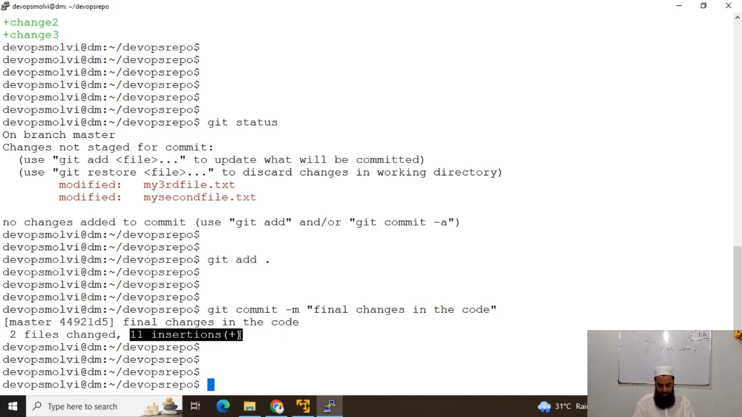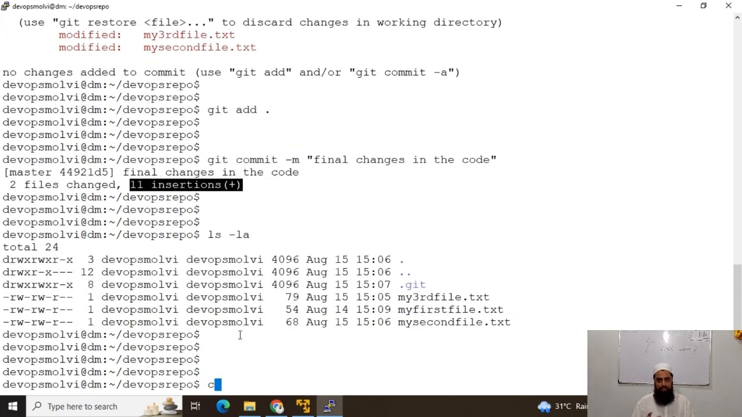And guys, I told you that there is actually a hidden folder, .git, which maintains everything for us, and it is just like a database of Git. Now guys, I have this repository, and I have all these files.